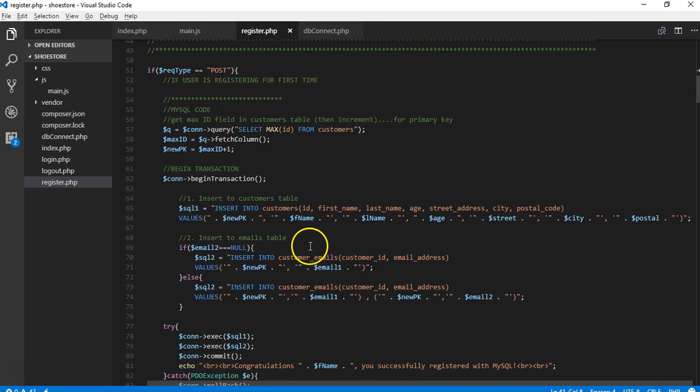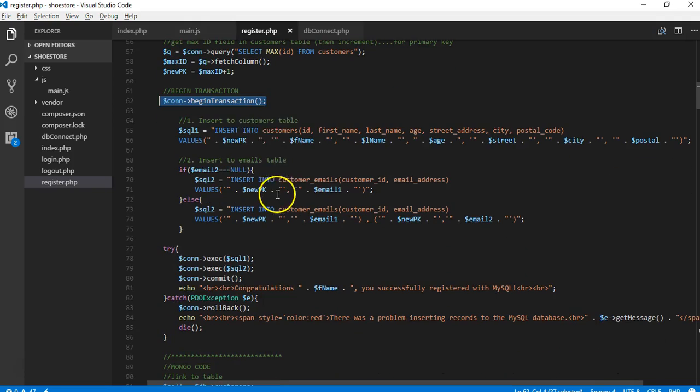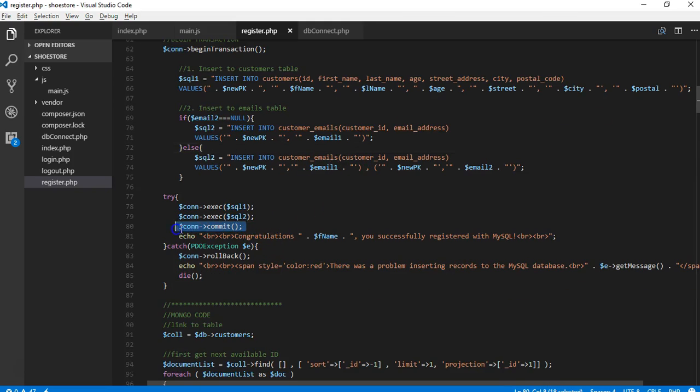Once we had these variables, we then inserted into the MySQL table. First of all, we got the max value from our customers table. Then we used a transaction to make sure that both the customers table and the emails table were both inserted to. Remember, it was all or nothing, and that's how the transaction worked. And then we used our commit statement here. If there's an error, we would roll back.